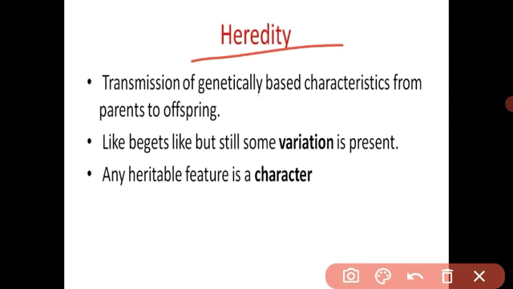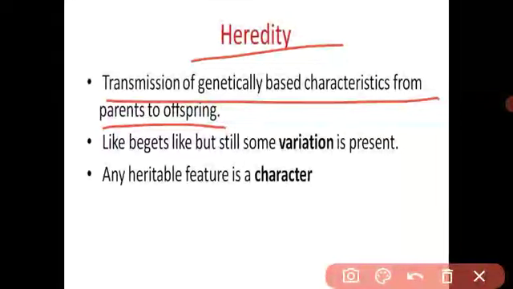Because inherit means the transmission of genetically based characters from parents to the offspring. Heredity means the transmission of genetically based similar characteristics from parents to the offspring. It is called heredity. And variation means some small difference among individuals. It is called variation.